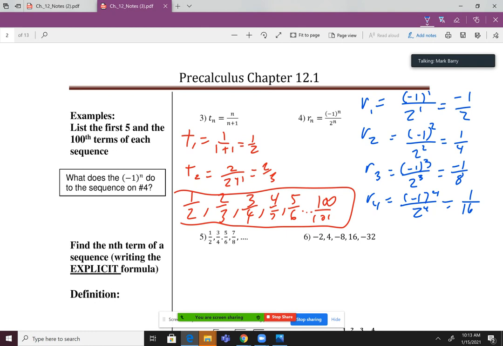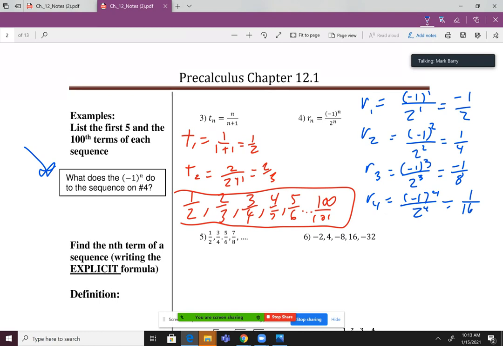But I want to look at this question over here. So what does the negative 1 to the power of n do to the sequence on number 4? Okay, so let's have some participation here. You can type it in the chat or unmute yourself and say it. Can anybody tell me what that negative 1 to the power of n did to this sequence?